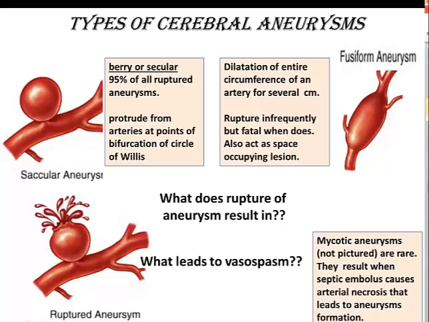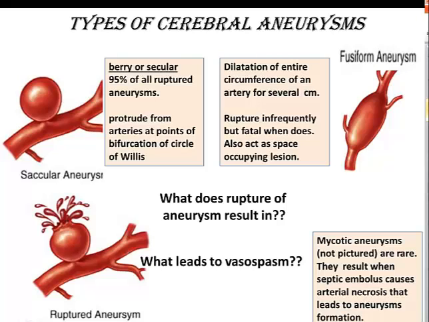Fusiform aneurysm is a dilatation of the entire circumference of the artery for several centimeters. They rupture infrequently, but are fatal when they do rupture. They can also act as a space-occupying lesion. Not pictured are mycotic aneurysms. Those are rare. They result when the septic embolus causes arterial necrosis that leads to an aneurysm formation.